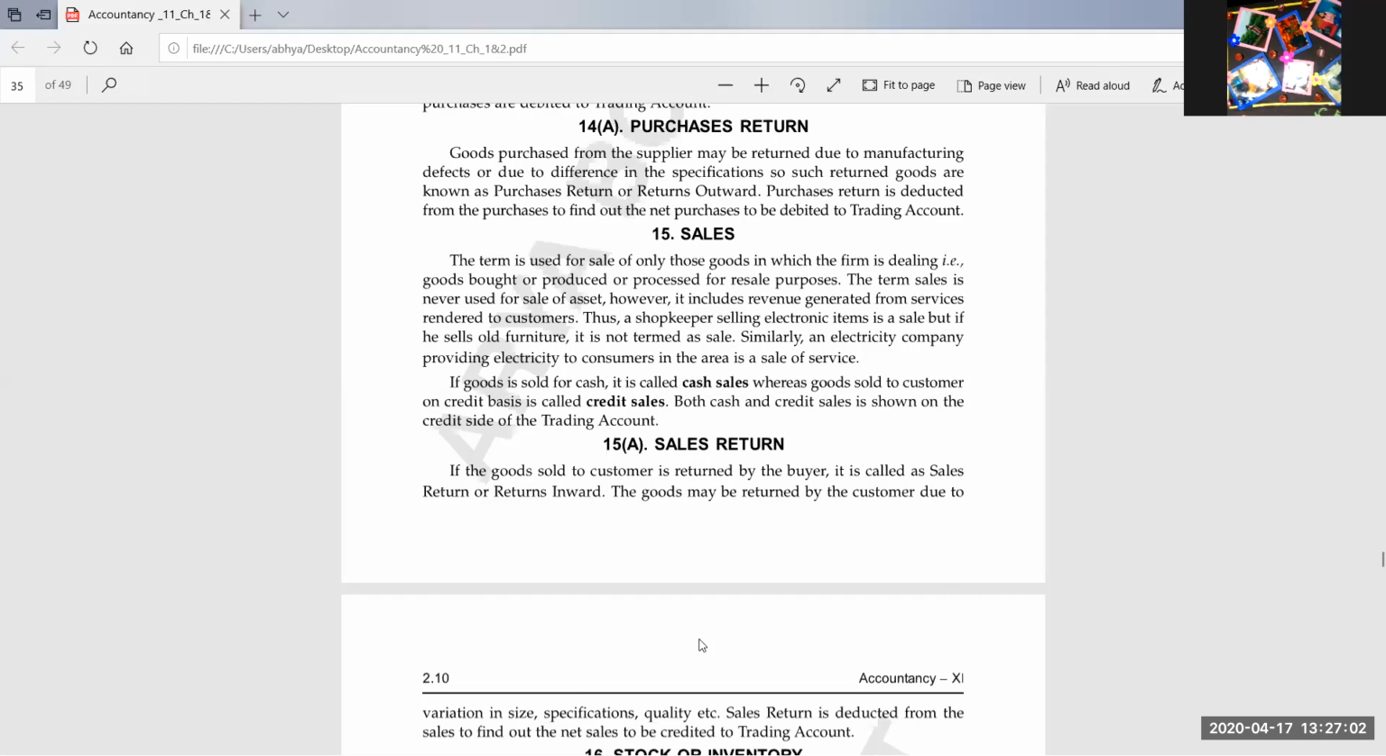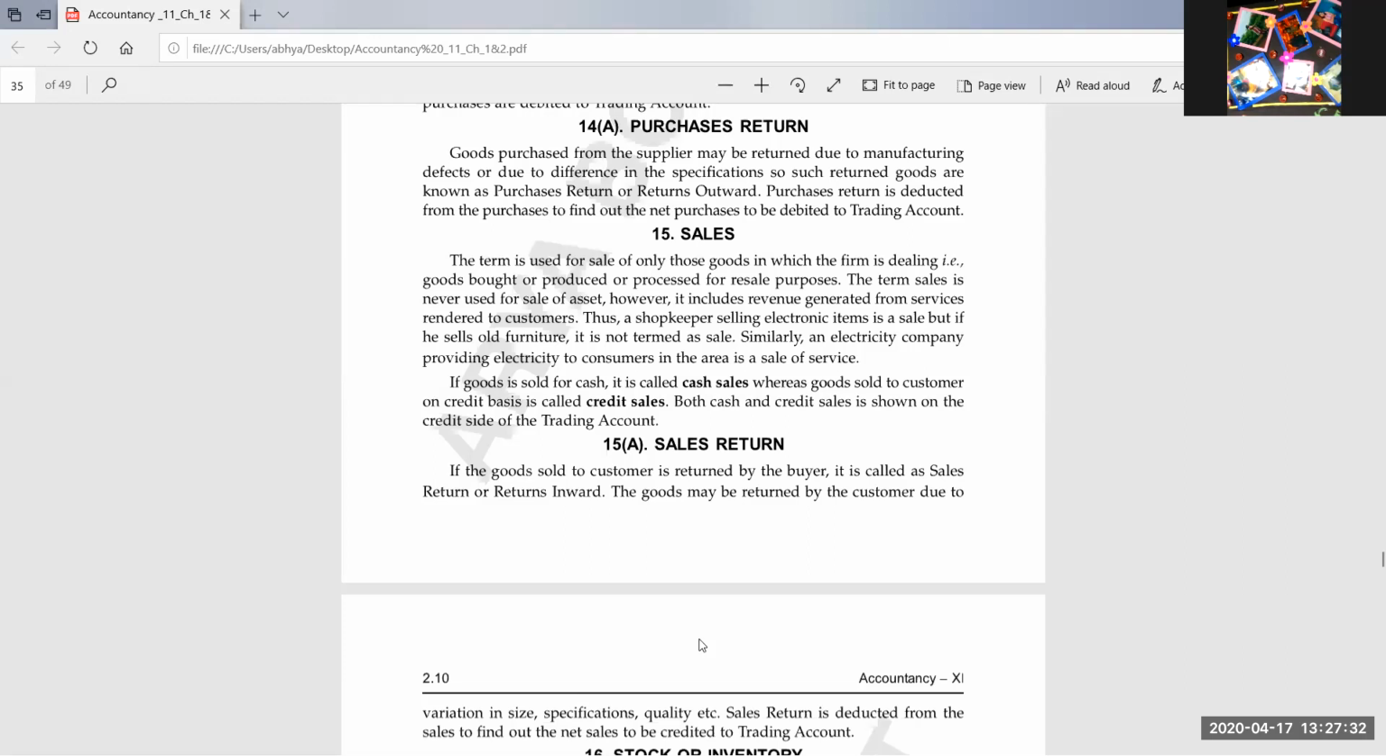So here you can know it as credit sale. What will be the formula for total sales? Cash sales plus credit sales. Very good. Just like total purchase, for which I told you the formula is cash purchases plus credit purchases, similarly for total sales, the formula will be cash sales plus credit sales.